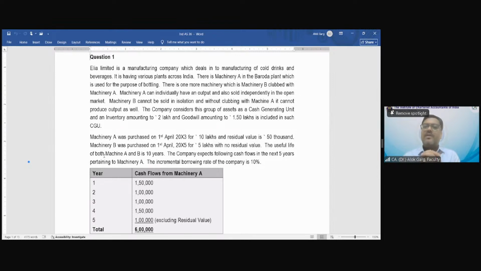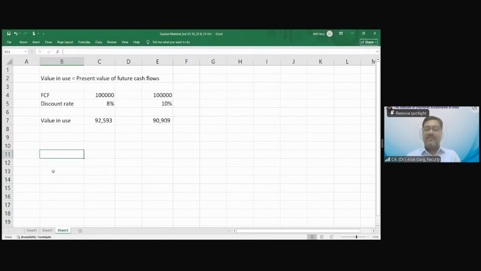Yes. So let's go one by one. Should I solve this question in Excel file or should I explain through Word file only? Tell me. What should I do? Excel file. Sorry? Excel file, sir. Okay, Excel file. So let me take you through the Excel file. Okay. Question number 1. I hope my Excel file is visible.